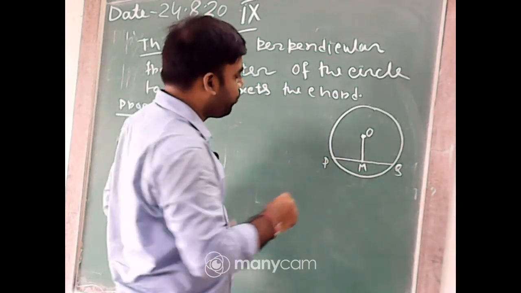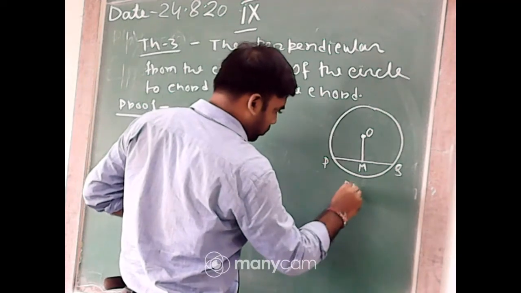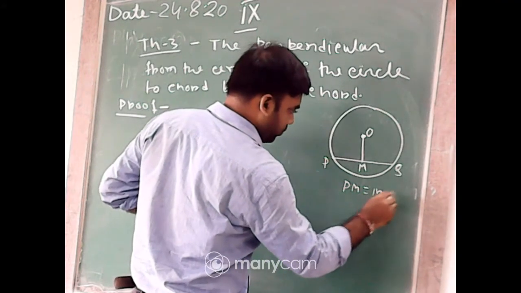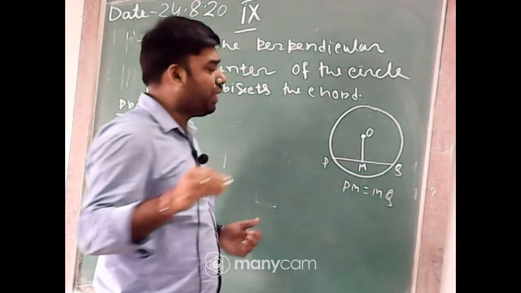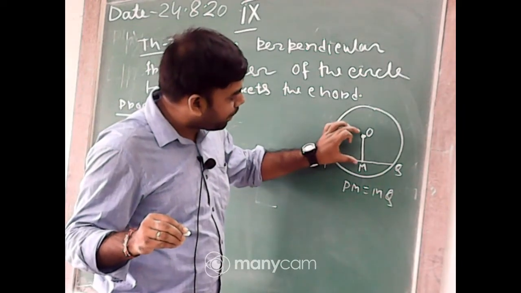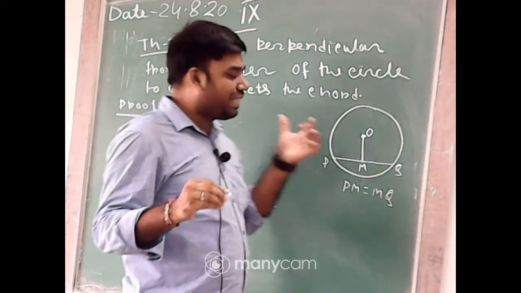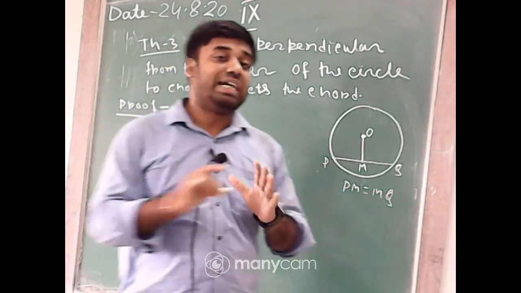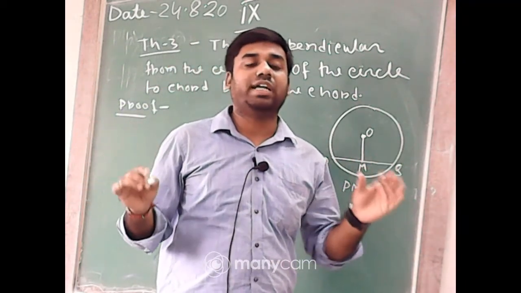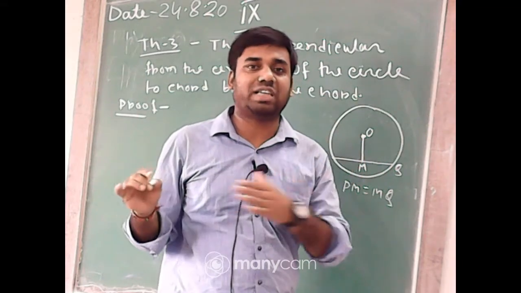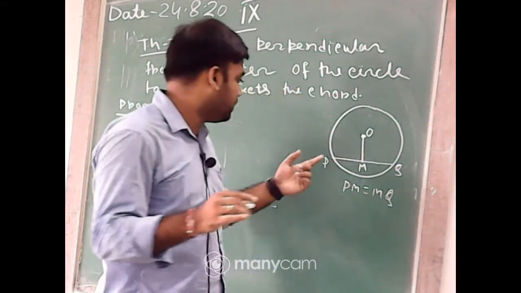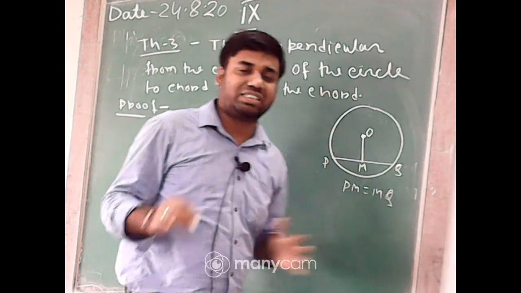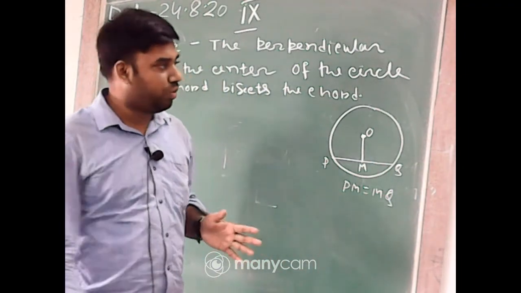You have to prove that PM equals MQ. PM equal to MQ means that the perpendicular OM bisects the chord PQ. It means it divides the chord into equal parts. That means PM equals MQ. That is the proof. Okay.